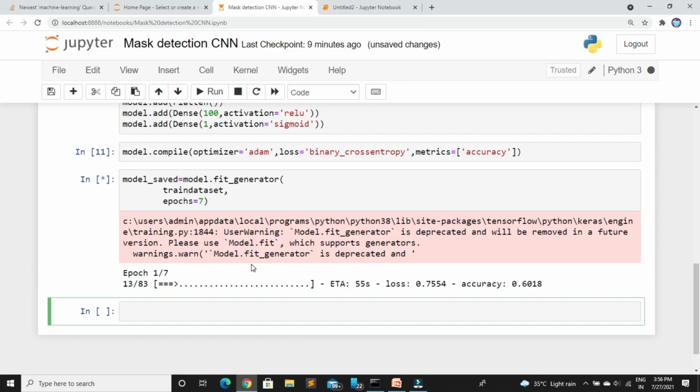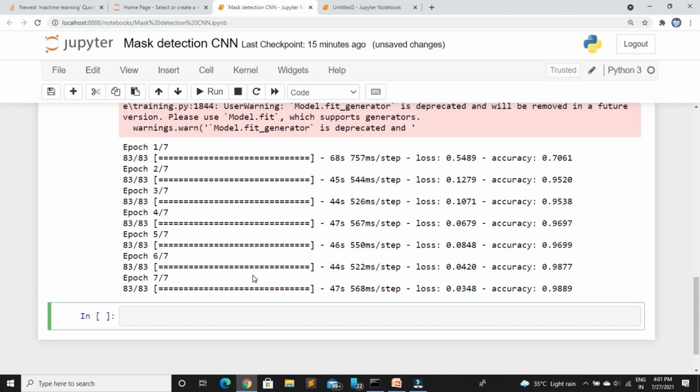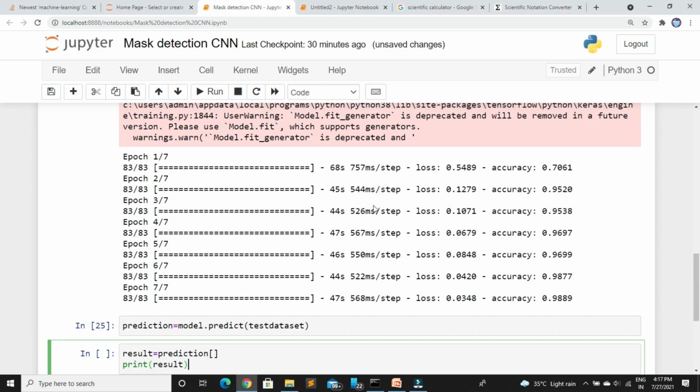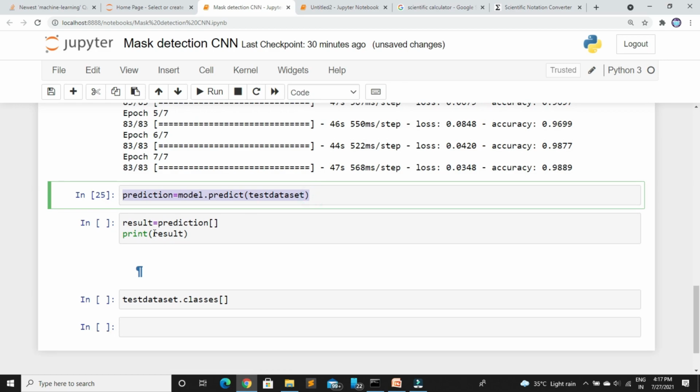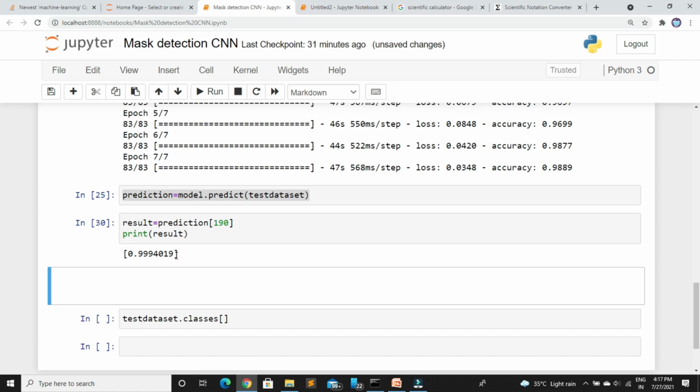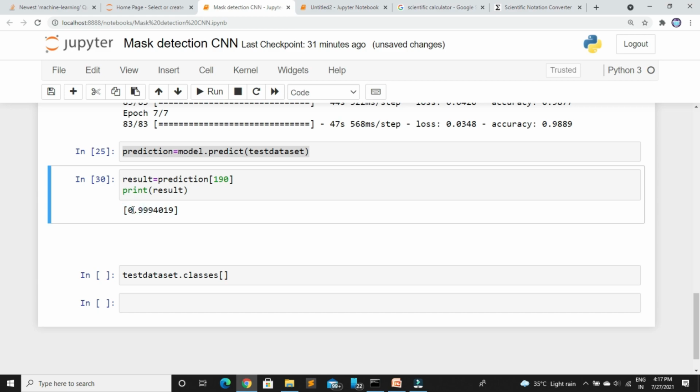Here I go for 7 epochs. That will be enough for the training. Let's run this code. You can see we trained our model successfully and let's do the prediction. In the test dataset there are 194 images. Here I am going to predict the 190th image in the test dataset. You can see I get the value 0.9. Actually it is close to 1. That means you can assume it is a masked image.